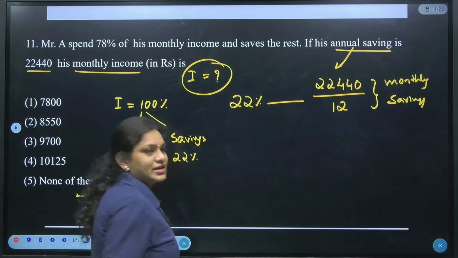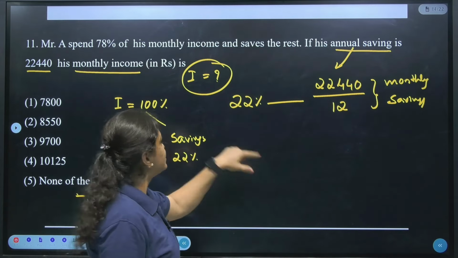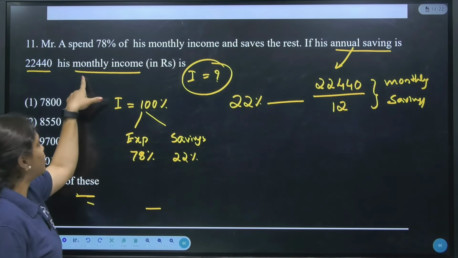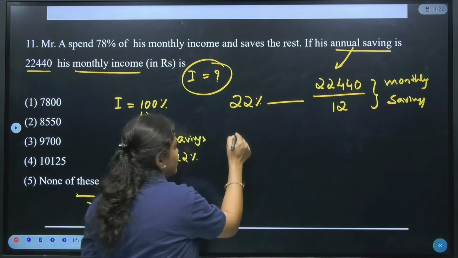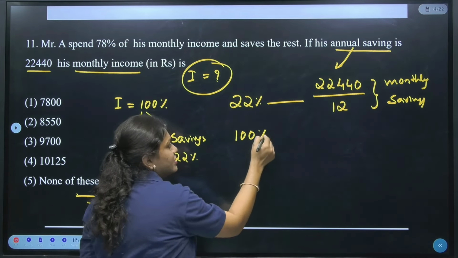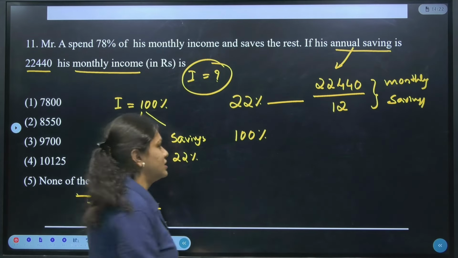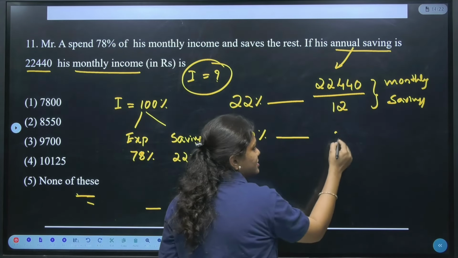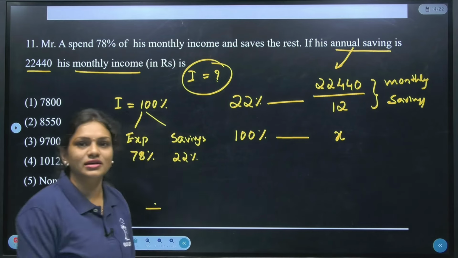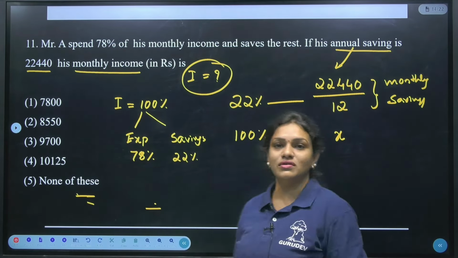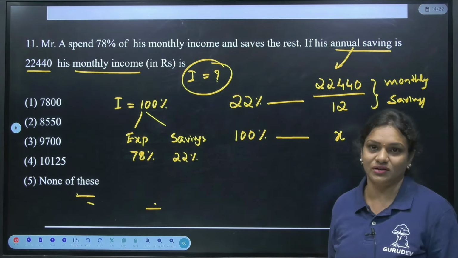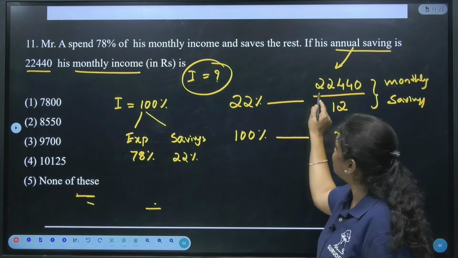According to the question, we have to find the monthly income. We have assumed monthly income as 100%, so this 100% is what we have to find out. Is it clear? Yes. Now see, guys, in the previous classes you already learned how to calculate these types of questions. Now directly, if you want, you can do it.